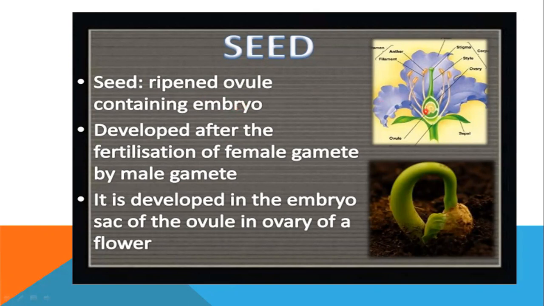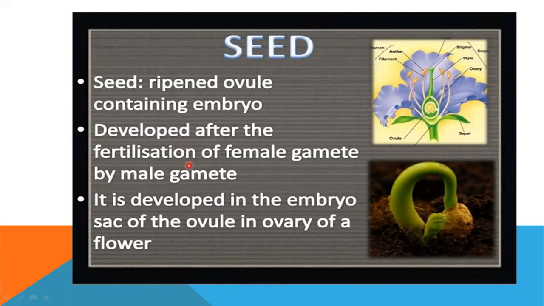So, here you can see this is the ovule. This ovule becomes the seed and this ovary becomes the fruit. In the post-fertilization changes, we have seen that all these parts have completed their functions. So the sepals, petals, stamens, style, and stigma, everything falls off or is shed. And now what is important is this ovary and the ovule. So the ovule becomes the seed.